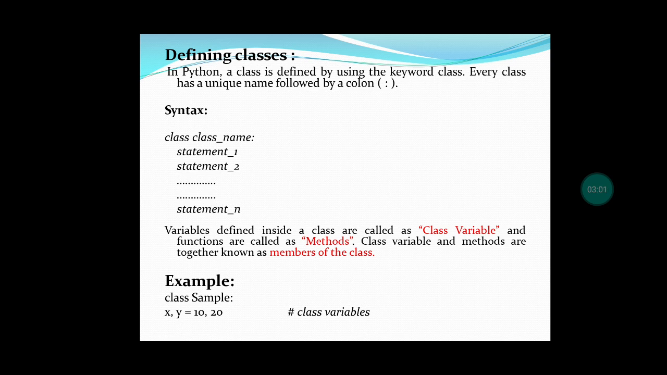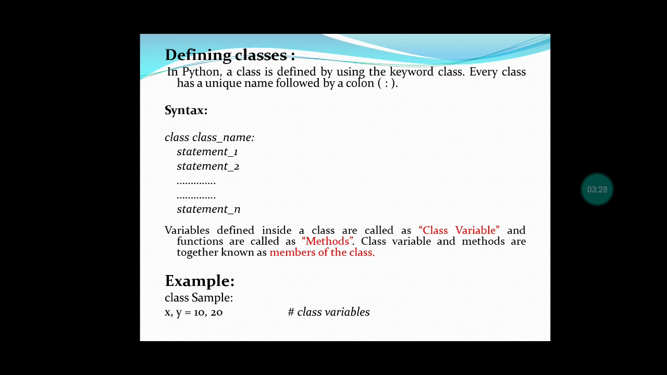Here one example has been given. First you have to give the keyword class, space, sample. Sample is the class name. After that we have declared the variable. That variable is called a class variable. x, y equal to 10, 20. The x value is 10, the y value is 20. So this is the example for the class.